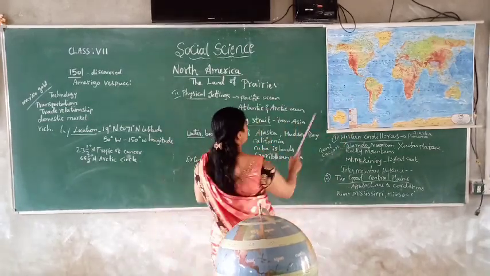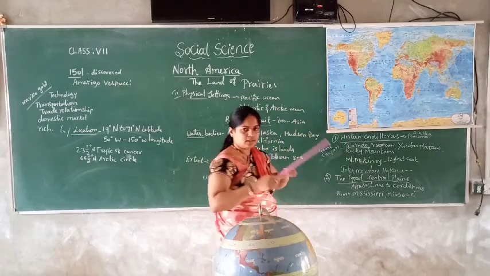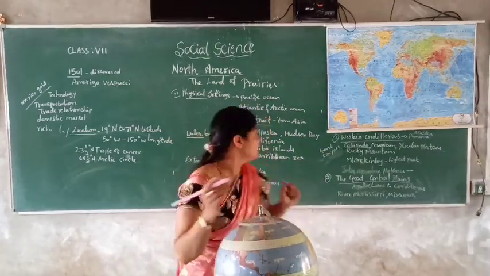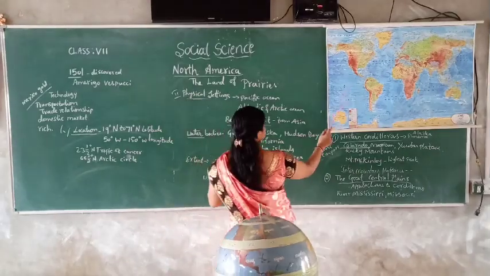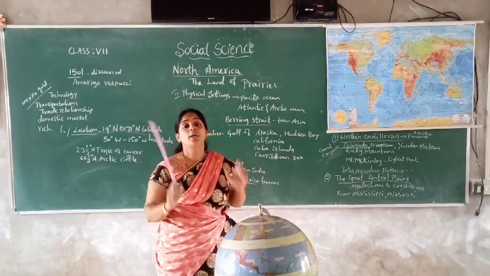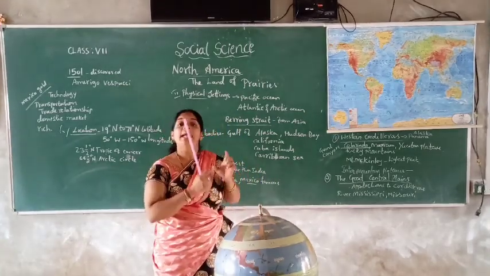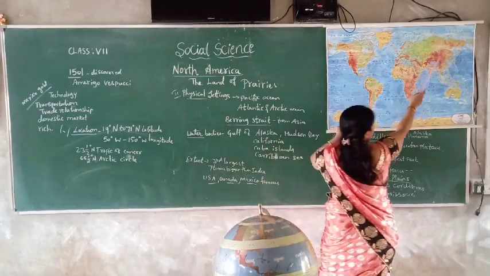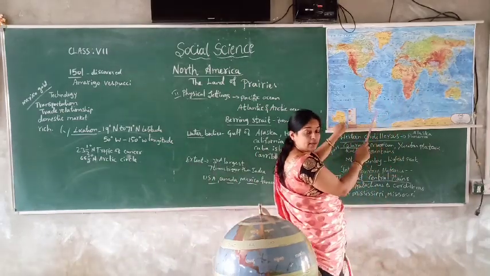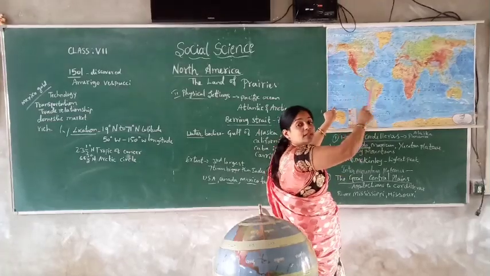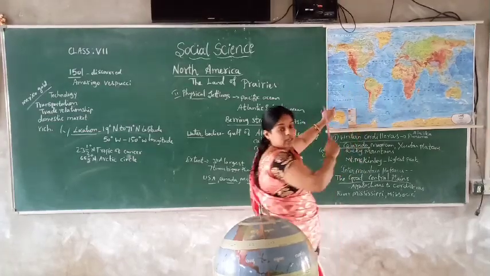Okay. Then what is the extent? Means the size of it. For example, North America's size. In total size, it is the third largest continent. Which is the first continent? Asia. Secondly, Africa, isn't it? First is Asia, second is Africa. So North America is the third biggest or third largest continent, children.